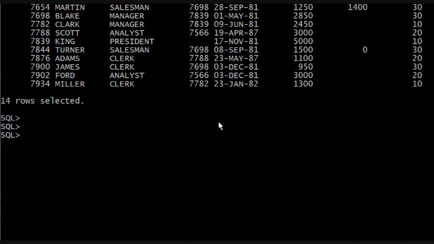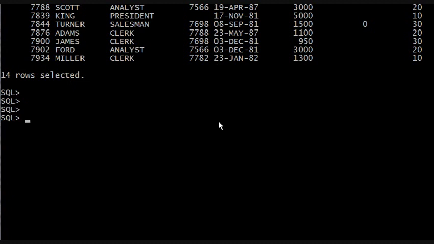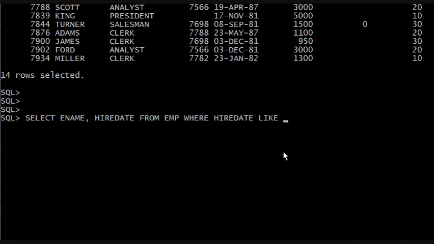Let's say somebody says, hey, just give me everybody's name and hire date who was hired in 1982. Watch closely. Select ename, comma, hire date. So we're going to have two columns, ename and hire date, from EMP where hire date like. Now instead of typing in the entire string, we're just going to say where hire date like anything that ends in 82.